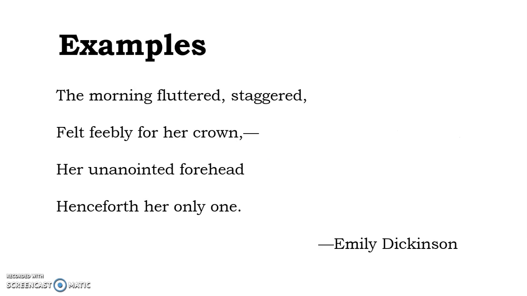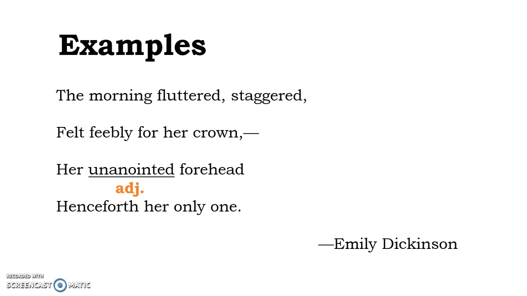Here's a passage from Emily Dickinson. The morning fluttered, staggered, felt feebly for her crown, her unanointed forehead, henceforth her only one. The word unanointed we identify as an adjective because it's modifying a noun, forehead, and it's answering again that question, what kind?